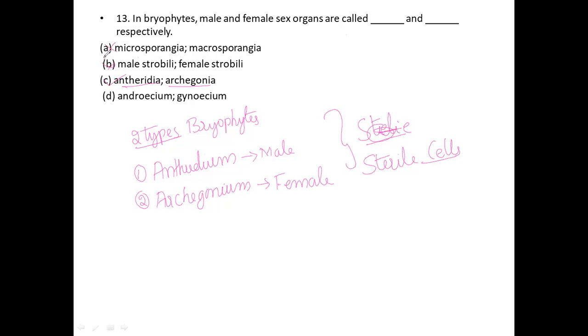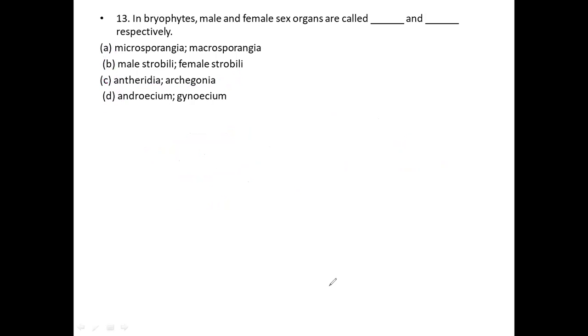Microsporangia and macrosporangia is wrong. Androecium and Gynoecium is wrong. So option C is the correct option for this 13th question. Now I would like to move on to another question, the 14th question.